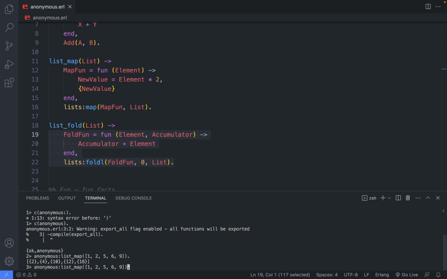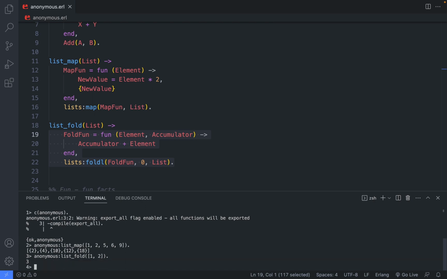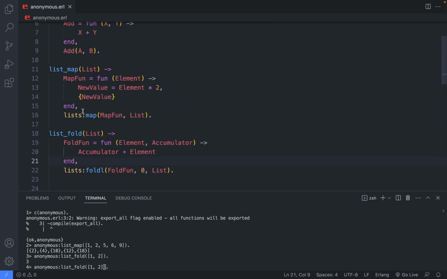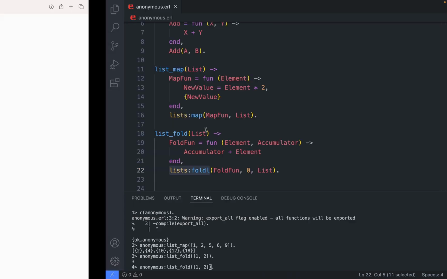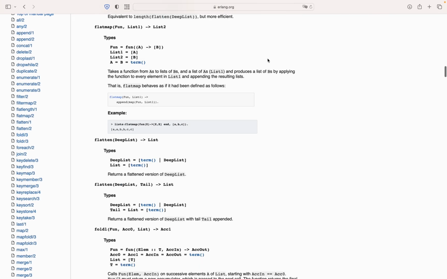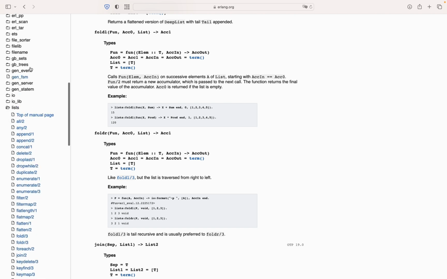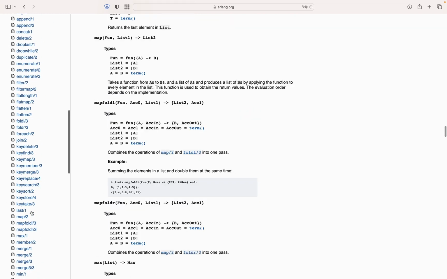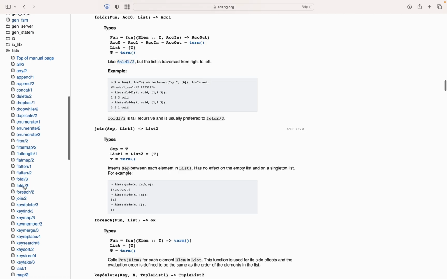We can try to do it. lists:foldl, maybe a bit smaller list. Yes, and this will return a 3. Nice. If you want to read more about these functions, which are very, very useful, and it's crucial to know how they work, you can move to the official Erlang site, the module lists, and here is the documentation of these functions, the map and the foldl and foldr.